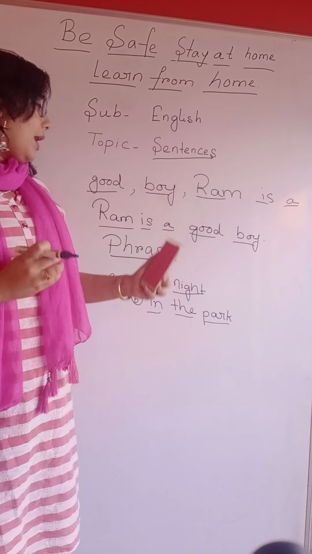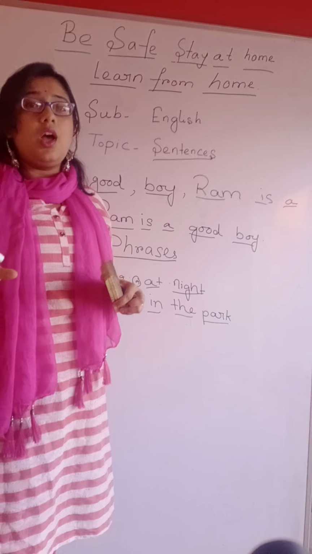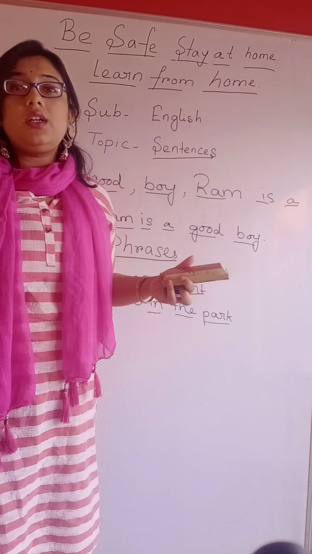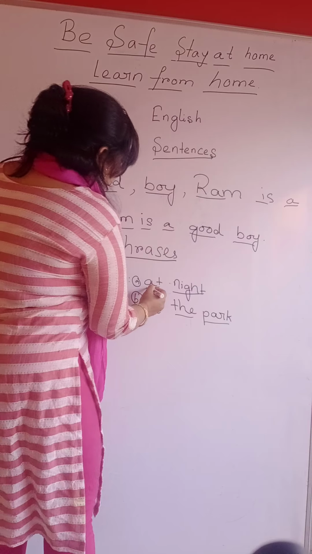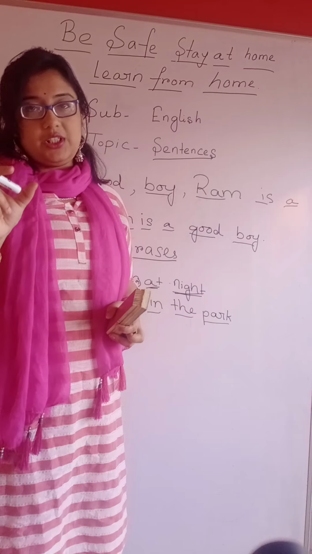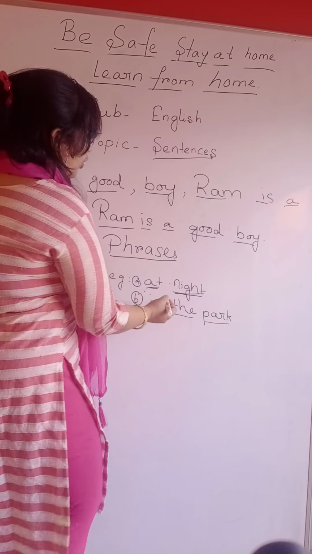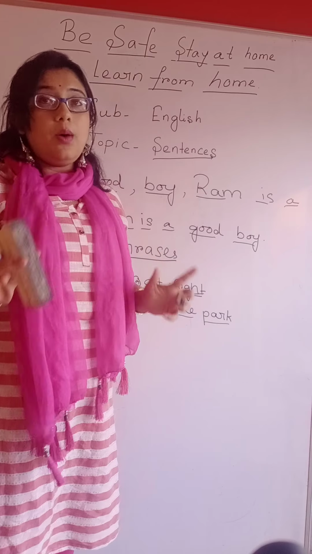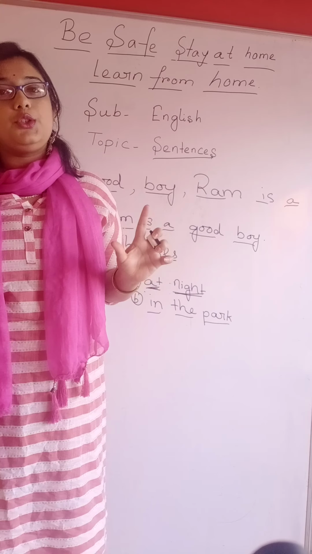Here we can understand that these words are trying to explain something. Like at night, we can understand that something is going to happen at night, or something is going to happen in the park. But we just don't understand what will happen at night and what will happen in the park. To make phrases like at night, in the park into sentences, we need to add a subject or verb. Then only we can make these phrases sentences. I hope the difference between sentences and phrases is clear to you.